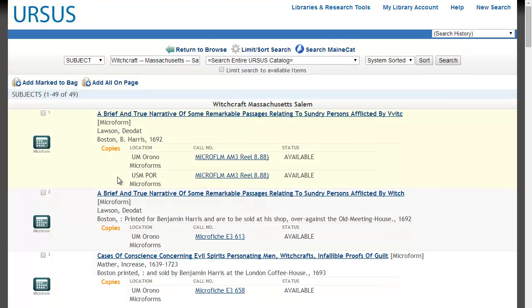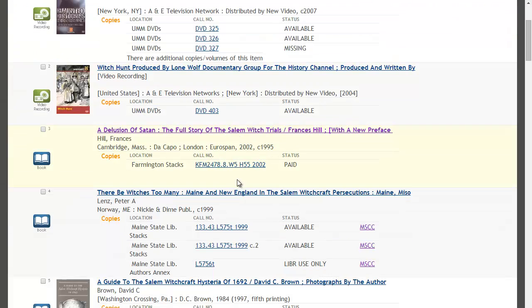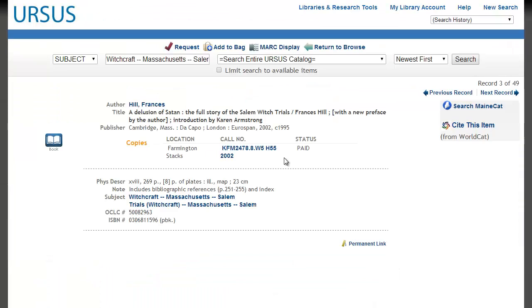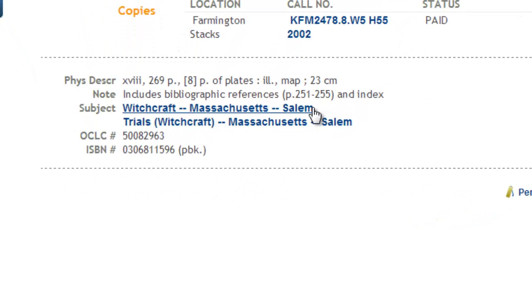If you want to see the most recent first, you can click on the Sort window that defaults to the system sorted. Let's look at A Delusion of Satan. When we look at the subject area of this record, not only is the subject heading we were using in it, but we discover there is an additional subject heading related specifically to trials.